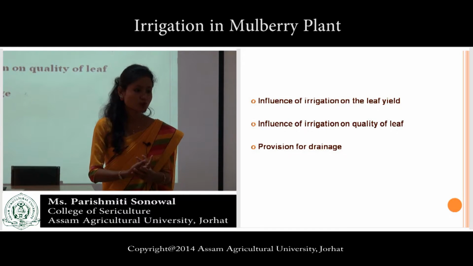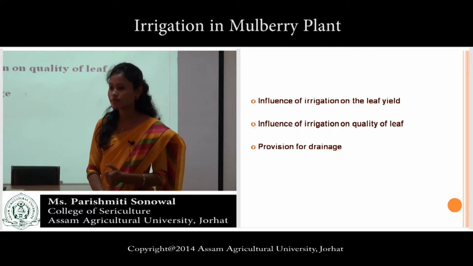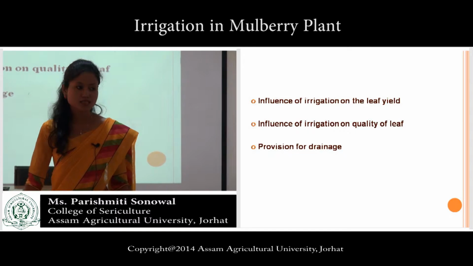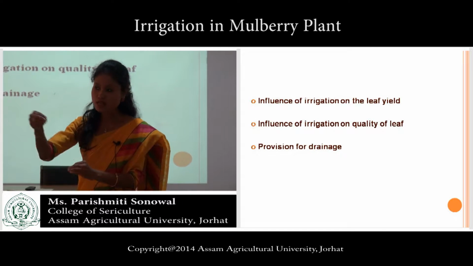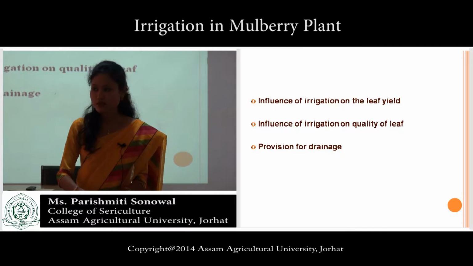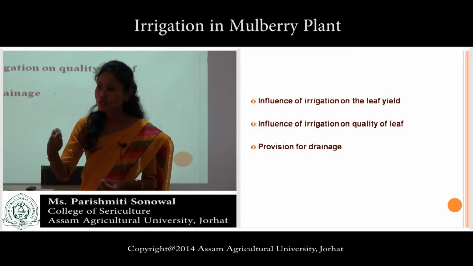And the most important thing, it will hamper the growth of the plant. If we apply excess water in the root zone, then there will be what? Oxygen will decrease.